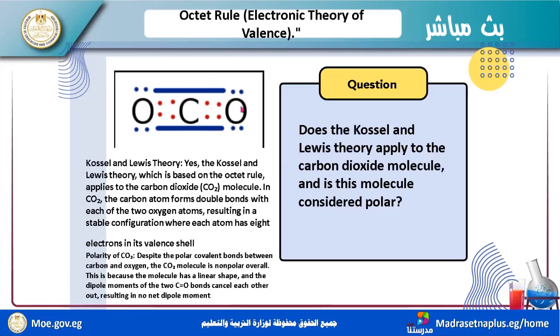This Kossel and Lewis theory, which is based on the octet rule, applies to the carbon dioxide molecule. The carbon atom forms a double bond, this is a double bond here and this is a double bond here, with each of 2 oxygen atoms, resulting in a stable configuration. The atoms have 8 electrons in the valence shell, so this obeys the octet rule.